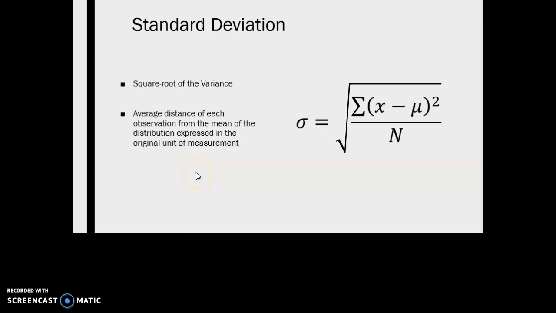So I'm going to end the lecture here, and then I will finish this part up and do a demonstration of how to calculate the standard deviation.